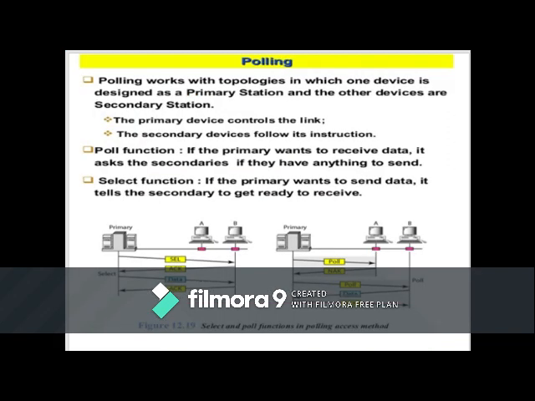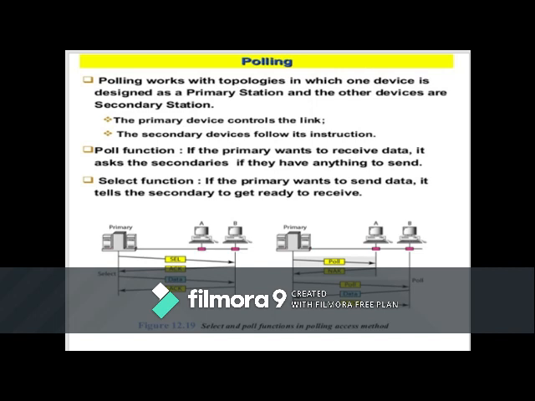The second function is the poll function. The poll function is used by the primary device to solicit transmission from a secondary device. That is, it tells which device should send the data, or which device should have control over the channel. When a primary device is ready to receive data, it must ask. Asking is nothing but polling, where each device in turn tells whether it can do it or not.